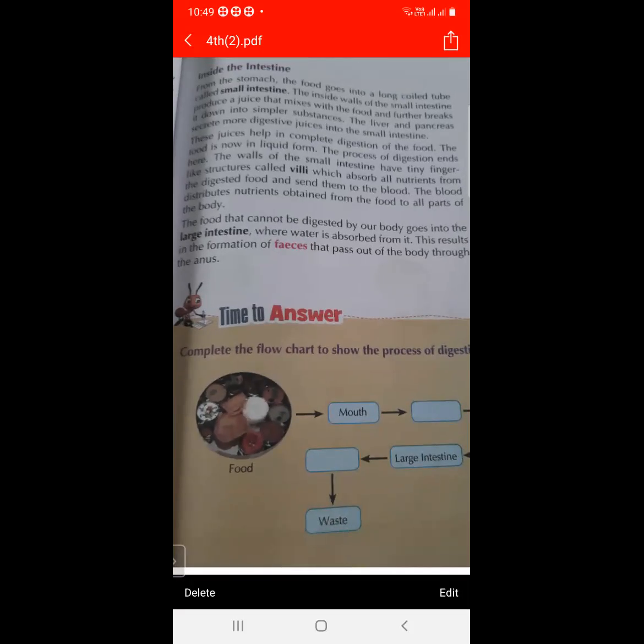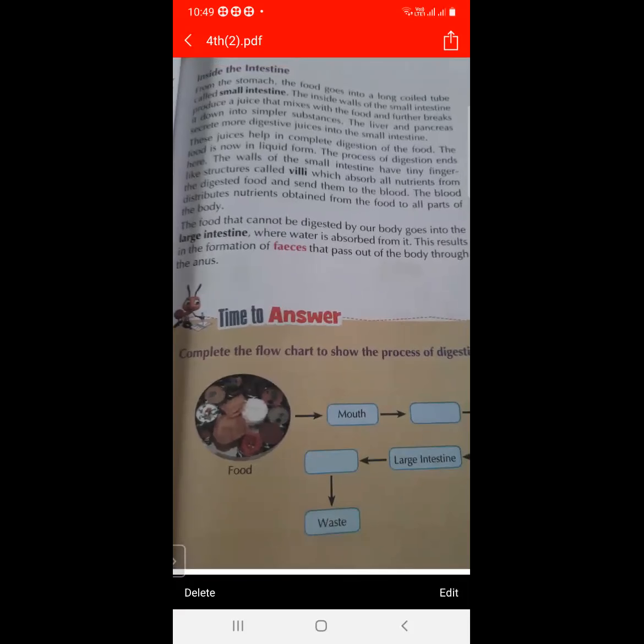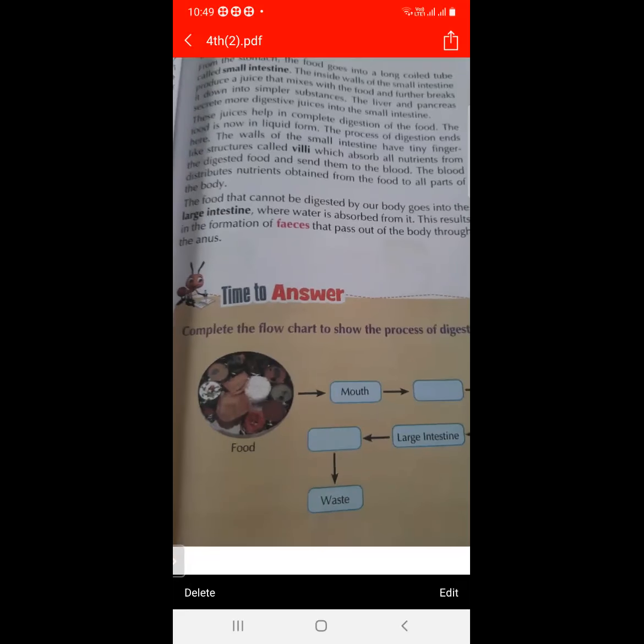So digestive juices are already present in the small intestine, and they are also mixed with the juices created by the liver and pancreas. These juices help in the complete digestion of food, so complete digestion occurs inside the intestine. And in the intestine, the food is in liquid form.